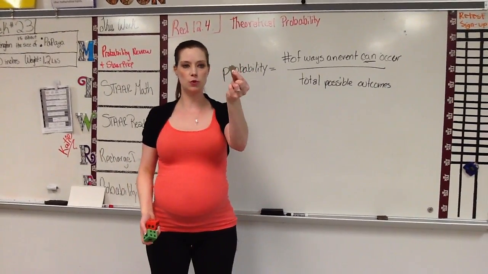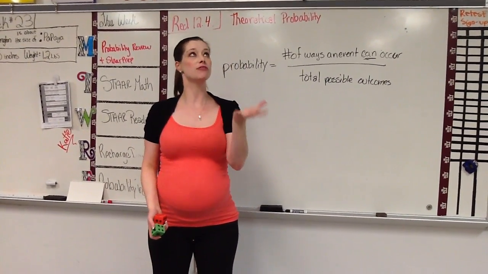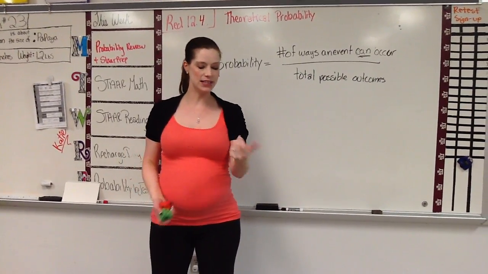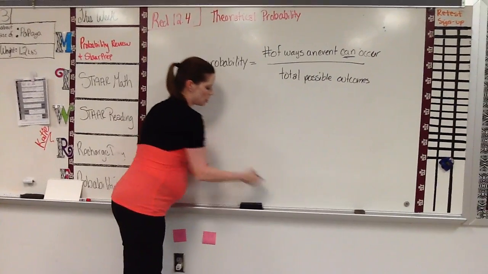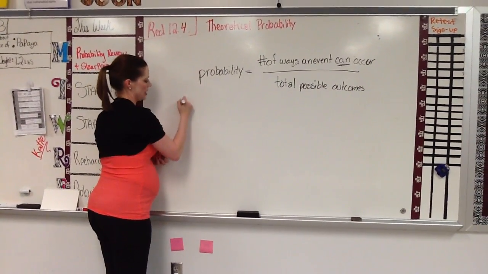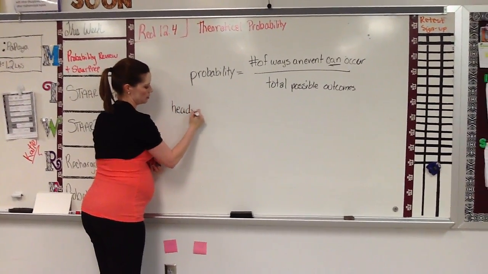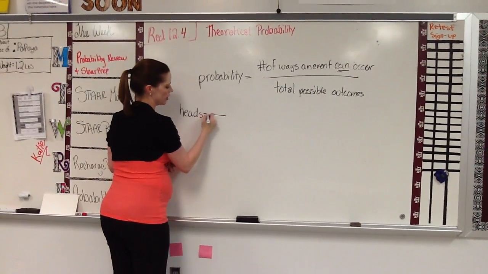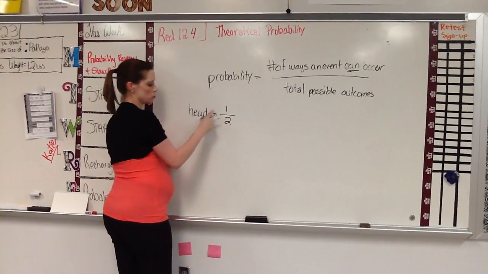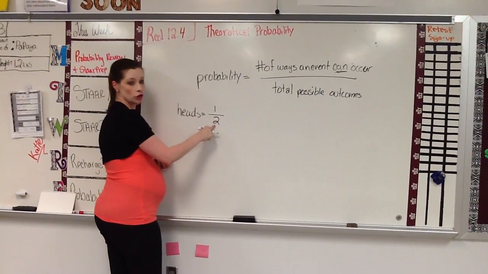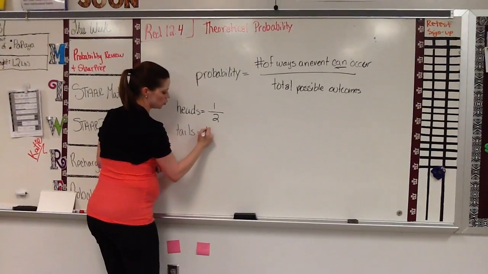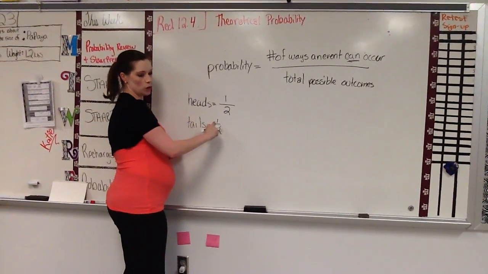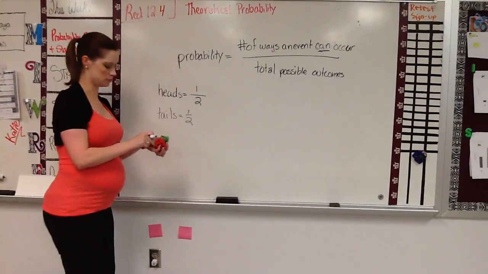So, for example, if you were to flip a coin, this is my quarter, I flip it, and I get tails. My only other option was heads. So my probability for heads would have been 1 out of 2, meaning there's one option of heads, 2 total options. Tails is 1 out of 2 because there's 1 tails on a coin and 2 outcomes.